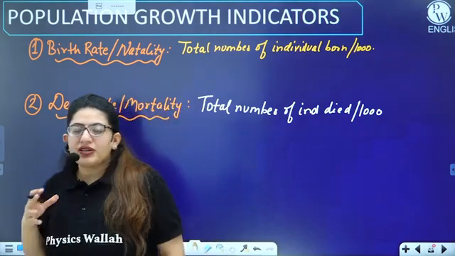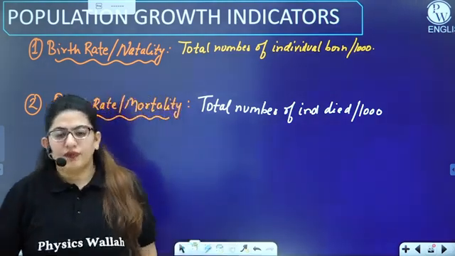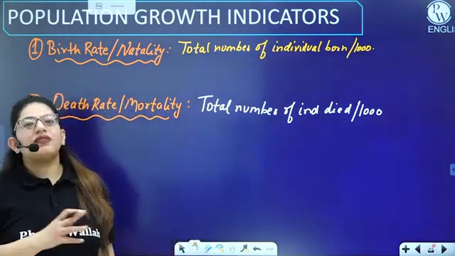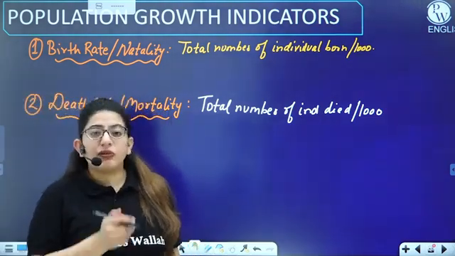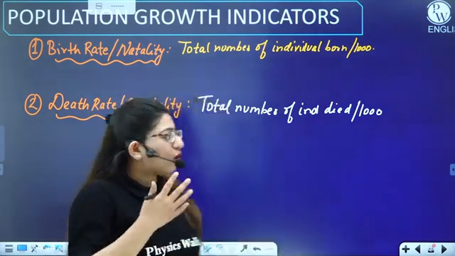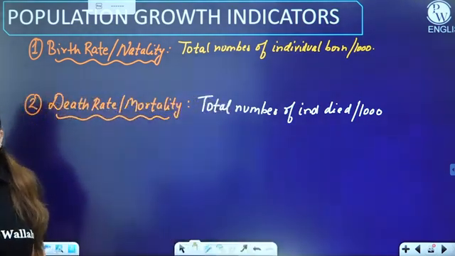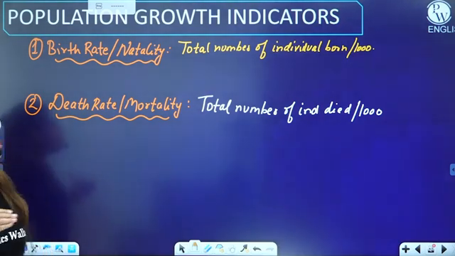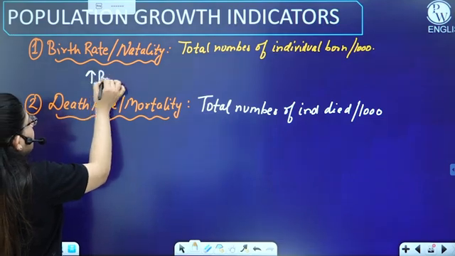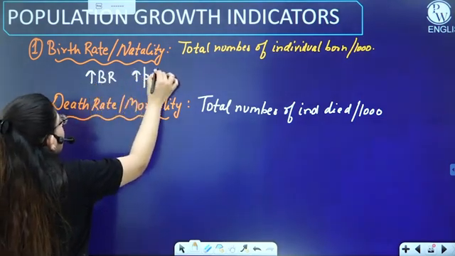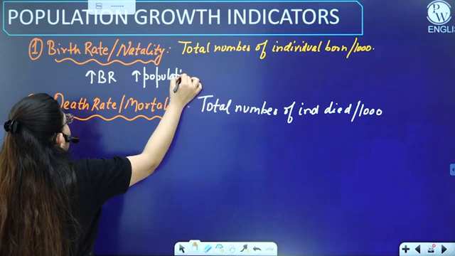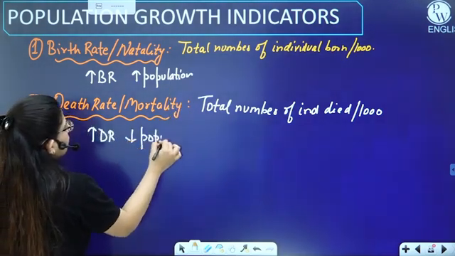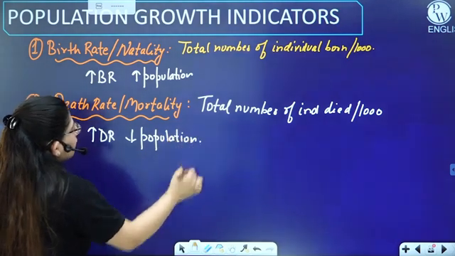For example, if out of these 1,000 individuals, 3 people died this year, and in the previous year 20 people died, what I get to know is that this year fewer people died. That means my population is growing. So whenever there is an increase in birth rate, there is an increase in population. And whenever there is an increase in death rate, there is a decrease in population. I hope that's pretty clear to everyone.